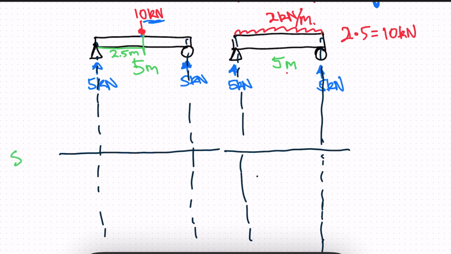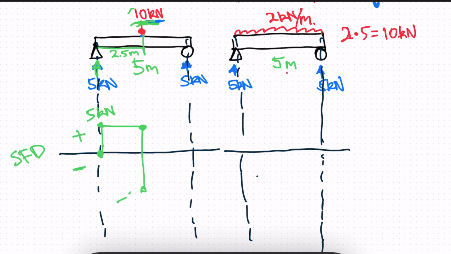So this will be our shear force diagram, and here we have our positive and our negative side, right? So how we can draw it, we have 5 kilonewtons going up. We can say this is positive 5 kilonewtons, and we don't have any forces until we get to this 10 kilonewtons here, right? We don't have any forces until we get to 10. So this will be constant until we reach this midpoint, and it will be 10 kilonewtons down.